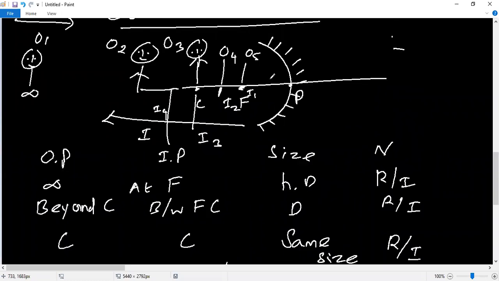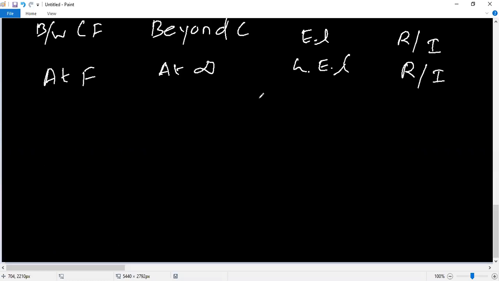The next one is the sixth position, between focus and pole. The image position is behind the mirror.